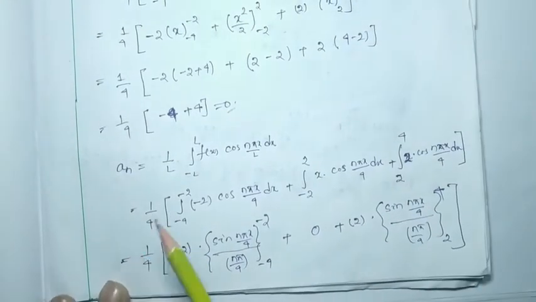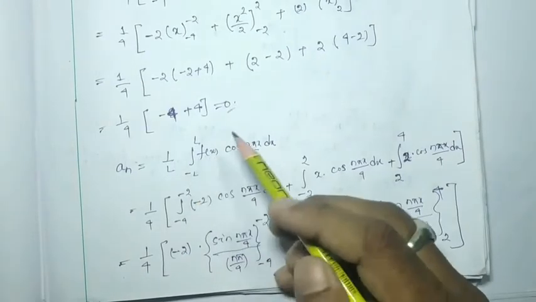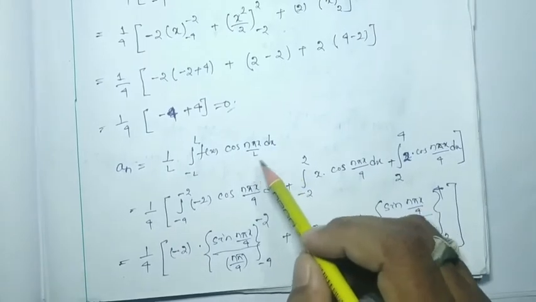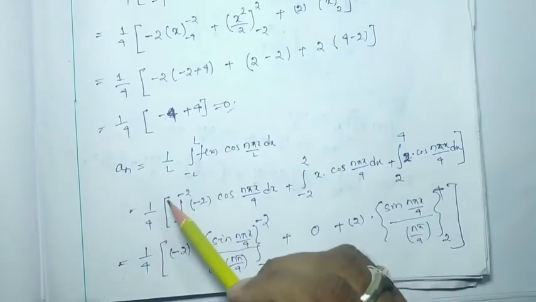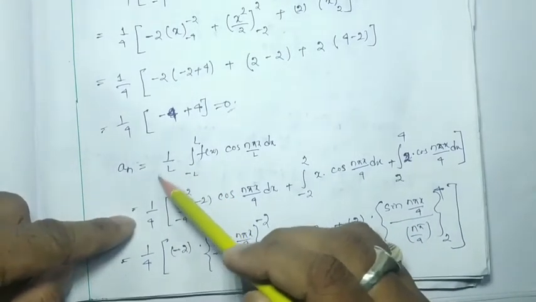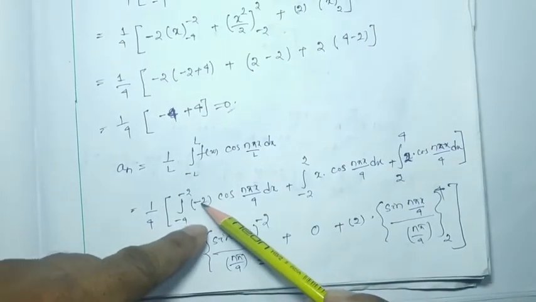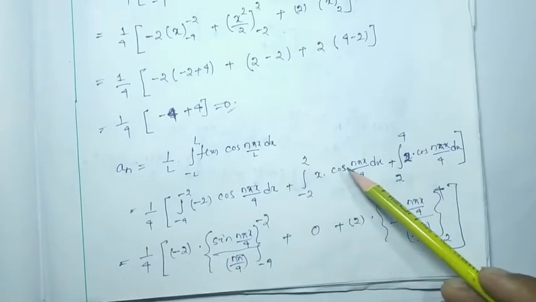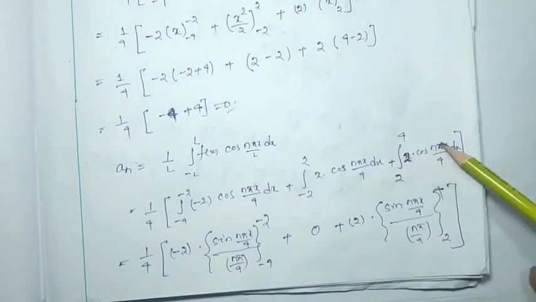Then we have to try to find out a_n. We know that a_n will be 1 by L integral from -L to L of f(x) cos(n pi x by L) dx. This is the general form of a_n. Now we know that L equal to 4, so it will be 1 by 4 times: from -4 to -2, minus 2 cos(n pi x by 4) dx; from -2 to 2, f(x) will be x, so x cos(n pi x by 4) dx; and from 2 to 4 f(x) will be 2, so 2 cos(n pi x by 4) dx.